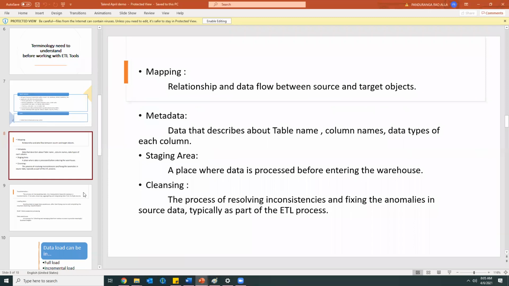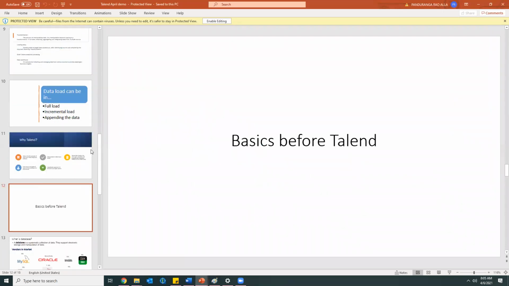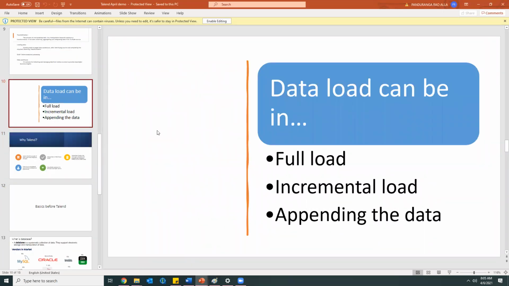Okay. So after applying all the ETL transformations, we should see data in the form of reports, right? So finally, the user wants to see the data in the form of some report, some analysis will be done on that data, and reports will be created. Okay, that we'll be seeing.